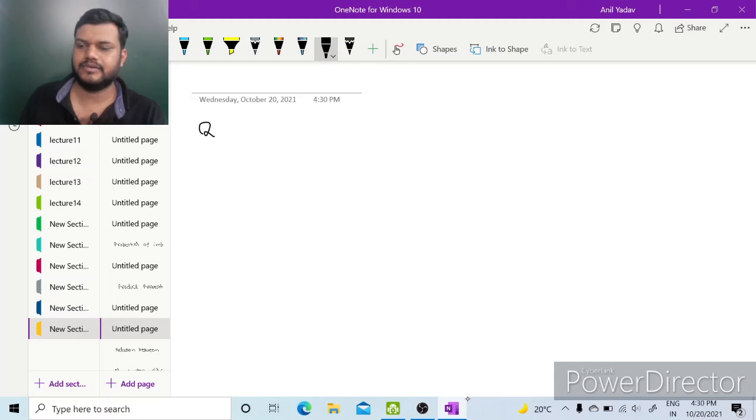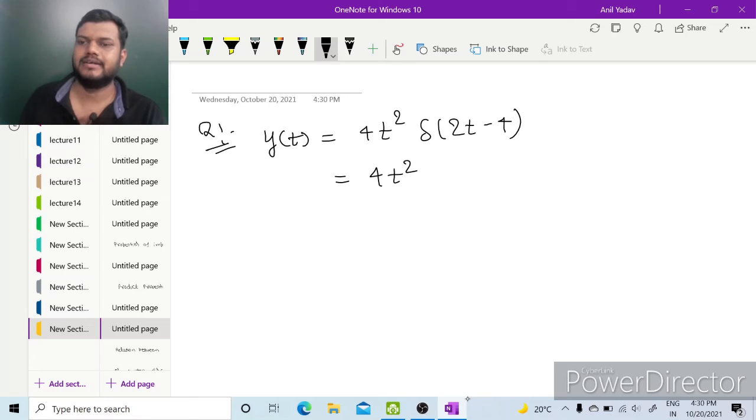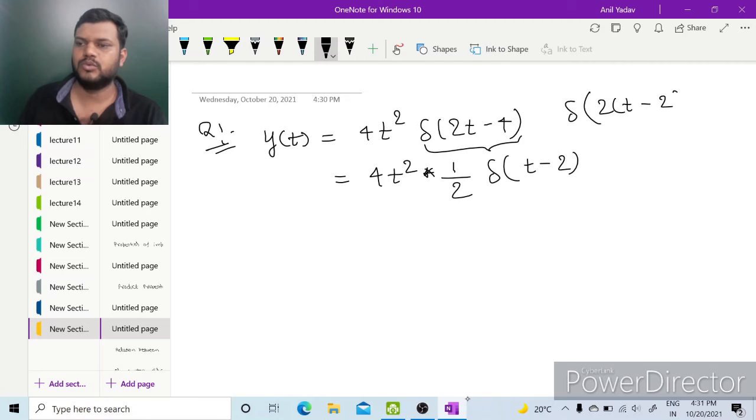Let us say one question is: y(t) is given as 4t² δ(2t − 4). First of all, take 2 common, and δ(αt) is 1 by mod α δ(t), meaning 1 by 2 δ(t − 2). Here we take 2 common, so it became δ(2t − 2).